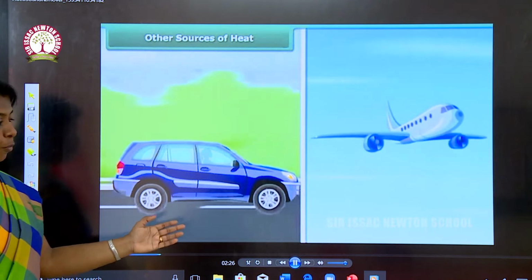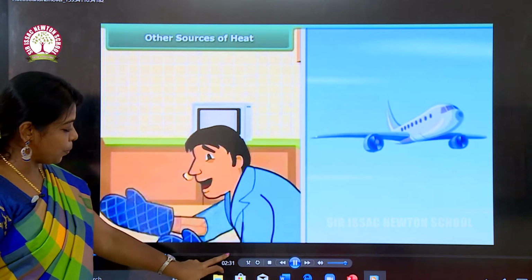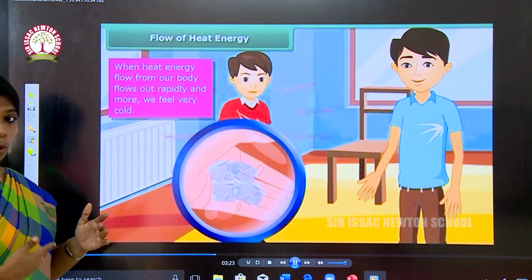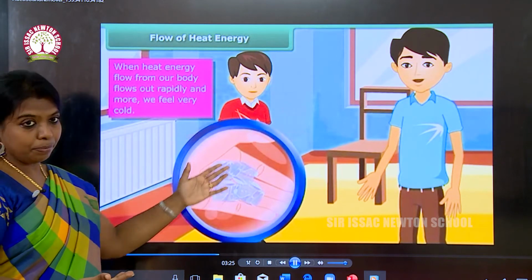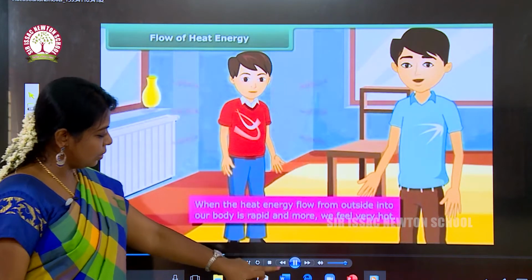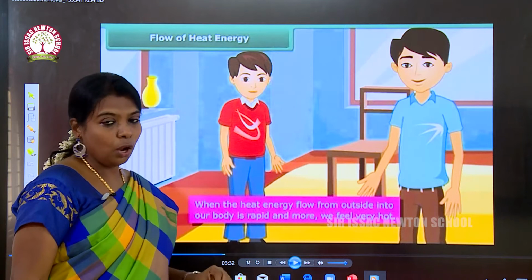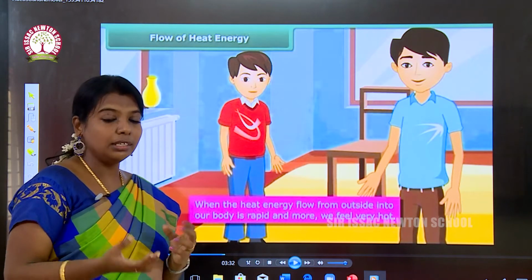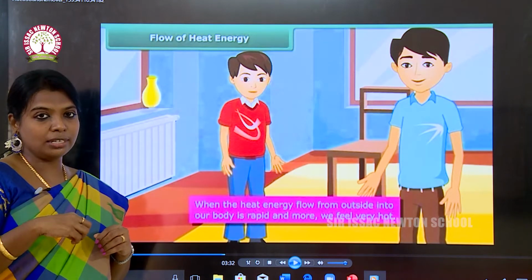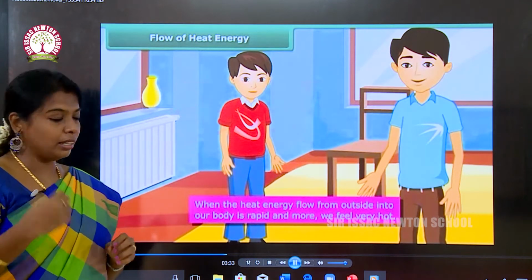So this is a type of moving, the fuel is going to be used to make the vehicle move, and finally we have seen the flow of heat energy in this session. And next, when the heat energy flow from outside to our body is rapid and more, we feel hot. We can feel the heat energy in our body when we have taken anything hot inside, or we can feel the chillness in our body when we have taken anything cold.